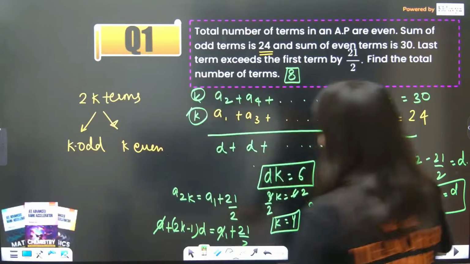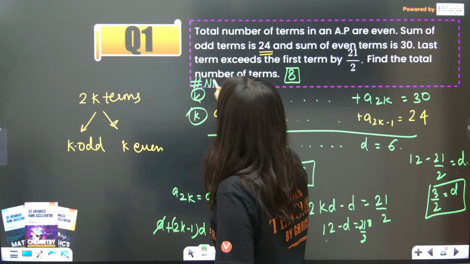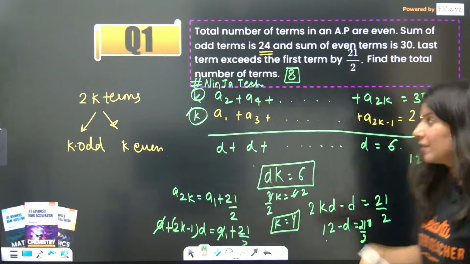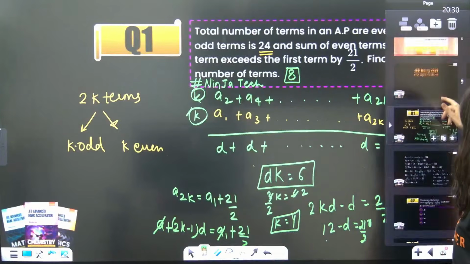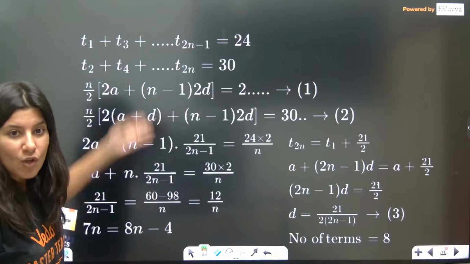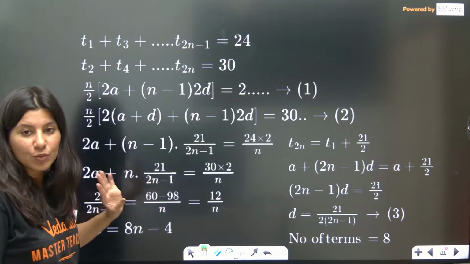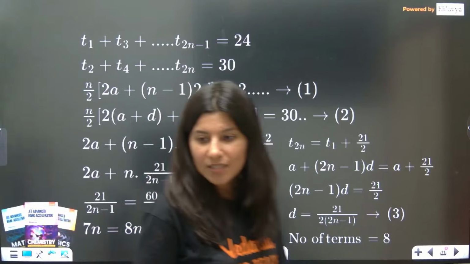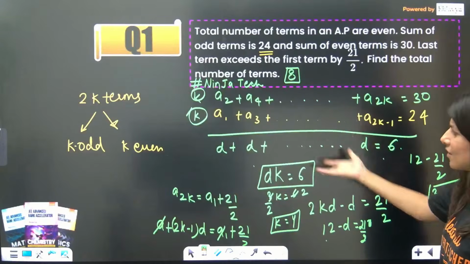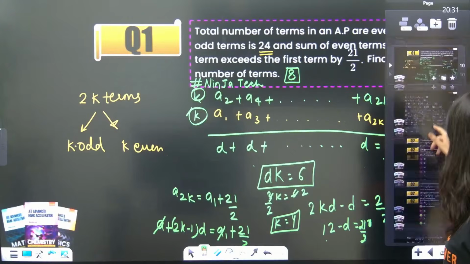Now, this is the Ninja technique, hashtag Ninja technique. There will be a few channels and a few solutions which might give you a big, long solution. Can you see? This is so big, right? This is not what we have to do. Again, the answer is the same, but can you see the calculation? That is the power of the Ninja technique. This is a very easy question, I think.